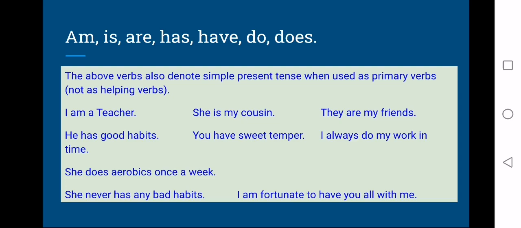So here all these verbs am, is, are, has, have, do, does, we have used without any main verb, and when these verbs are used as primary verbs without any main verb, they do indicate simple present tense. So it is not like only V1 or V1s or only action verbs indicate simple present tense. These verbs also indicate simple present tense.